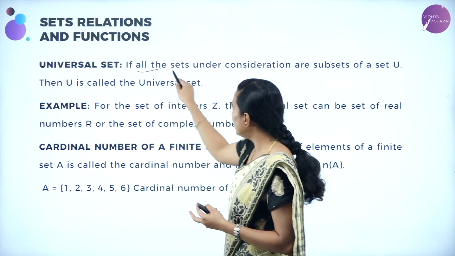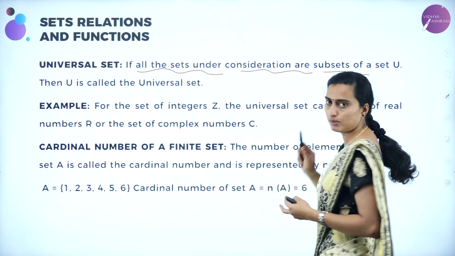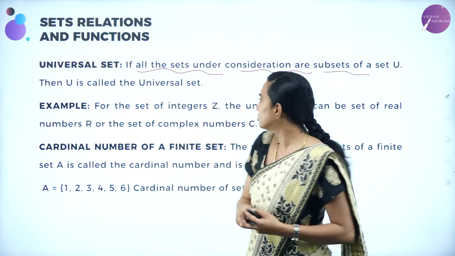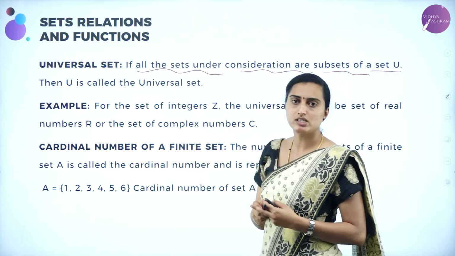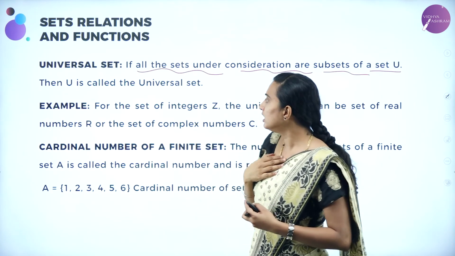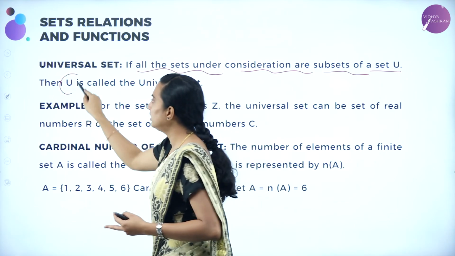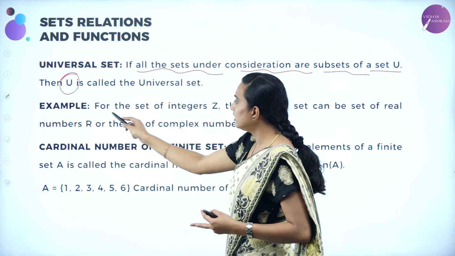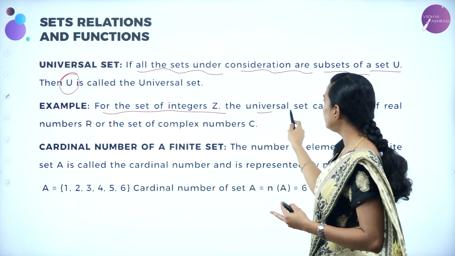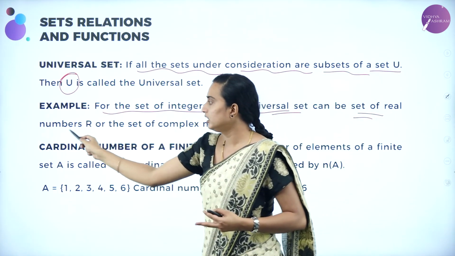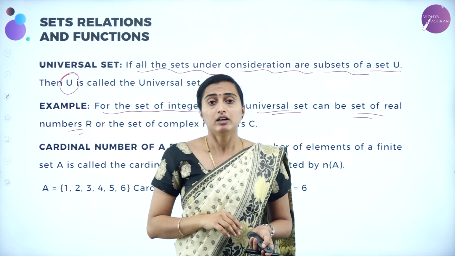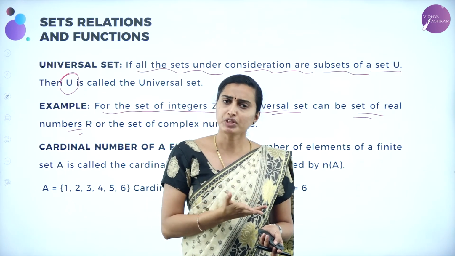So if all the sets under consideration are subsets of a set, that set is going to be known as the universal set. Universal set is always represented by U. For example, for the set of integers, what you can take as the universal set is nothing but the set of all real numbers. Real numbers is also a universal set.